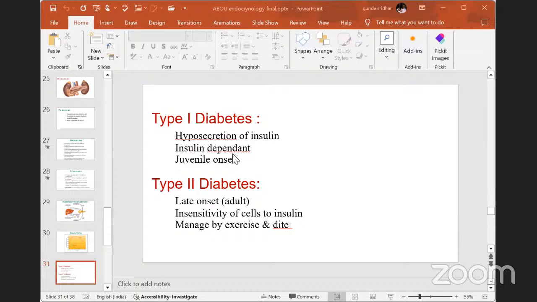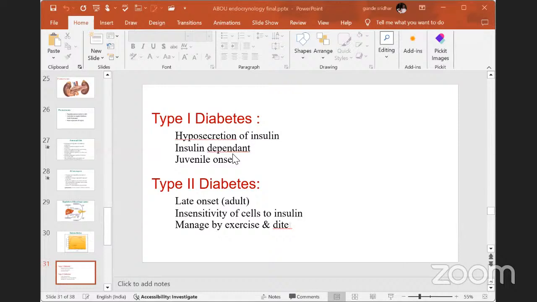Then there is one more type, type 2 diabetes. You can call it non-insulin dependent diabetes mellitus. This means there is no involvement of insulin; insulin will be at an optimum level in the bloodstream. But you can ask me a doubt: sir, insulin is there, so why does diabetes come in type 2 diabetes?